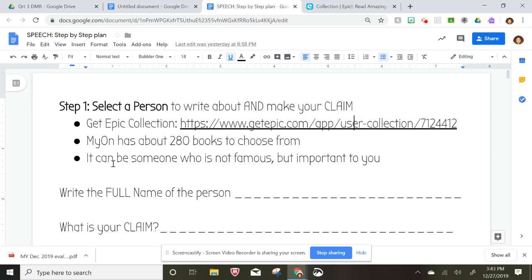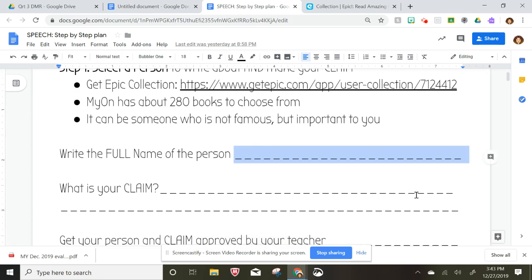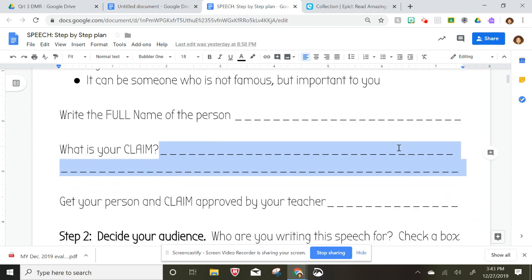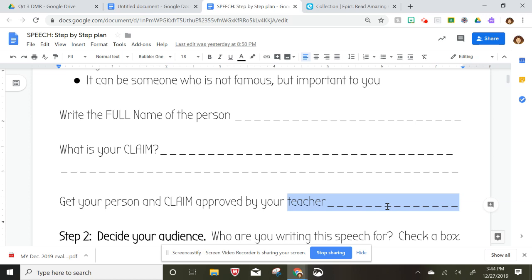The other thing you can do is you can choose someone who is not famous but important to you, such as your mom, a teacher, maybe someone in your community. Once you pick that person, you're going to write their full name here. And you need to make a claim about them, such as this person deserves a special day for these reasons. Once you have your person and your claim written, you're going to show your teacher. If your teacher approves, then they will sign off on this line right here.